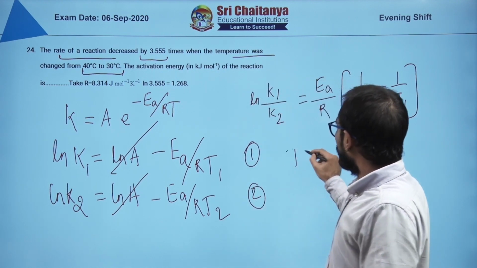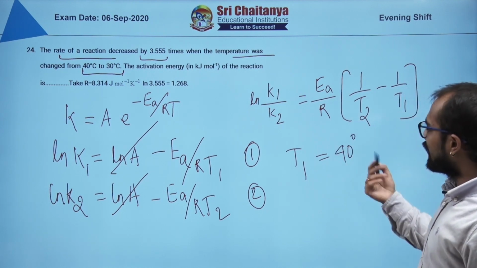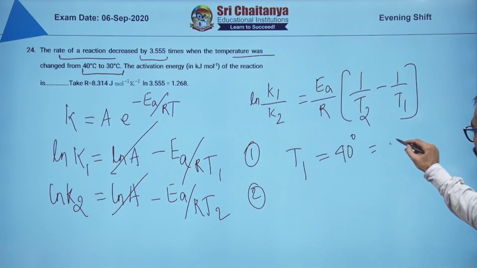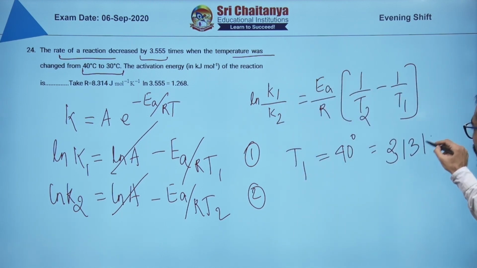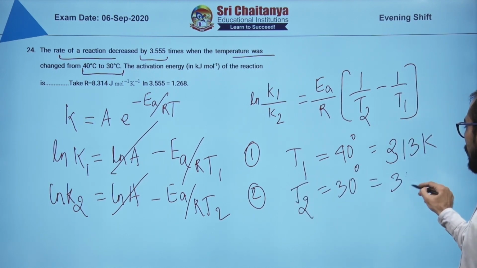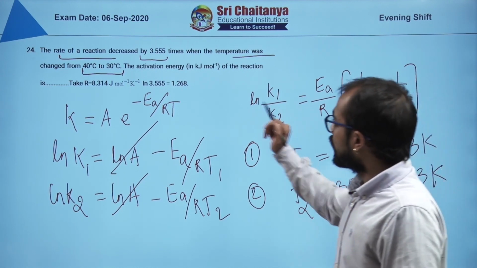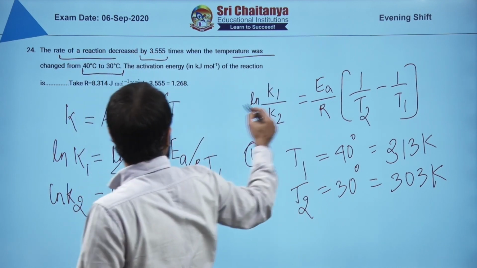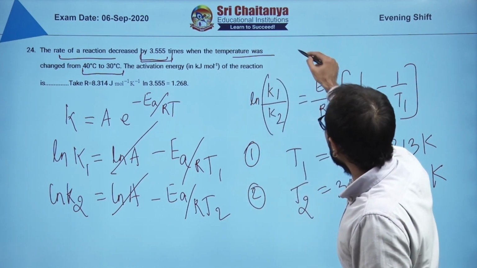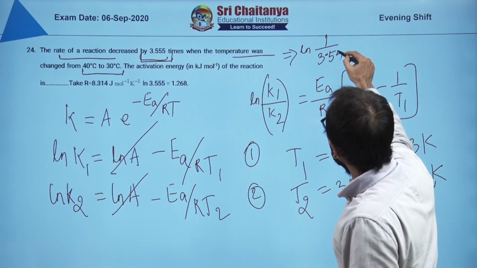Now what is my T1? T1 is 40 degree centigrade. 40 degree centigrade means in Kelvin 273 plus 40, that will be 313 in Kelvin. Now what is my T2? T2 is 30 degree centigrade and this is 303 Kelvin, right? Now which one is bigger, people? Now you think K1 and this is K2 and it is decreased, right? So that makes it what? This ratio is nothing but ln 1 upon 3.55.